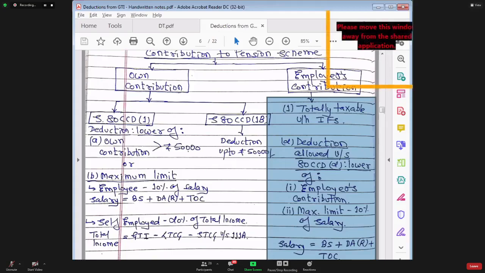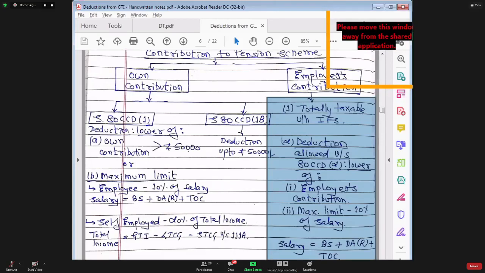Is that very, very clear? I have tried to compare the section 80C life insurance premium point with section 80 CCD. What is the common thing in both? In both places, employer is contributing. In both places, these amounts are fully taxable to employee under income from salary. In both places, employee can claim deduction. For life insurance premium, he can claim deduction in section 80C, whereas for employer's contribution to pension scheme, he can claim deduction in section 80 CCD subsection 2.